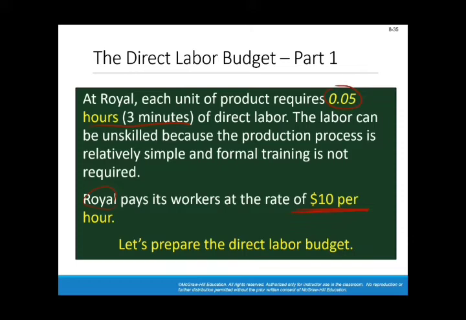So you can easily compute the cost of direct labor consumed by producing 1 unit. If 1 unit of product consumes 0.05 hours, and the hourly wage is $10, then each unit costs me $0.5 in direct labor.